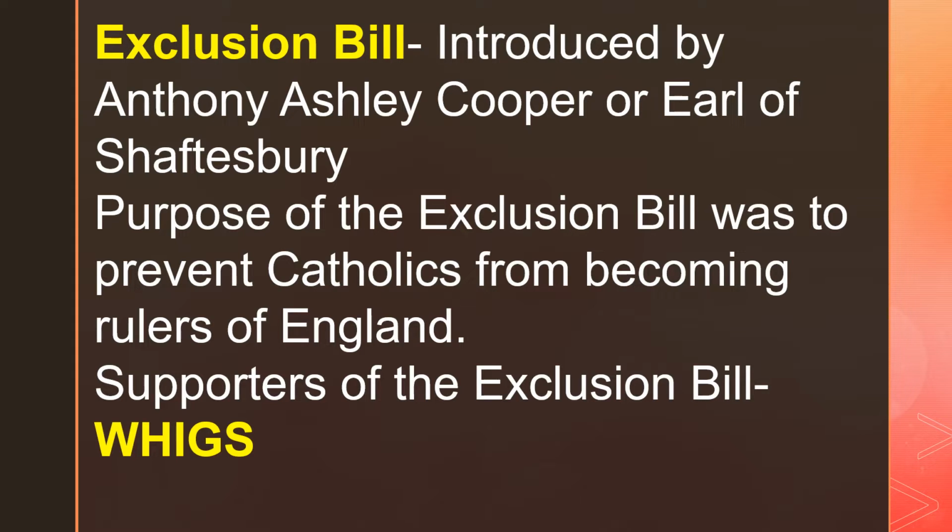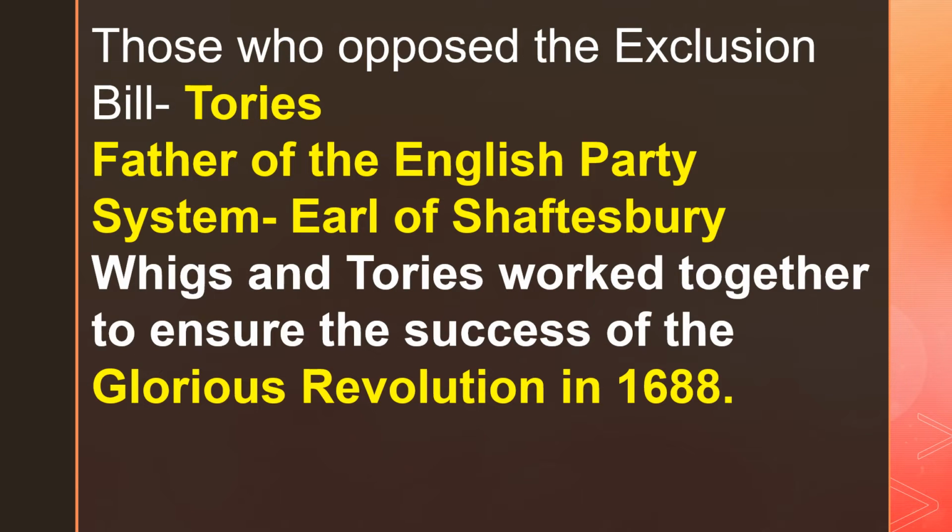There was a group of people who supported the Exclusion Bill and they were the Whigs. Another group opposed the Exclusion Bill and they were the Tories. So the father of the English party system, that title is given to the Earl of Shaftesbury, because with the introduction of the Exclusion Bill, two groups were formed in England, the Whigs and the Tories.